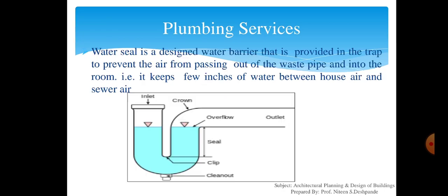Now the classification according to the use of trap, but before that we'll see what is meant by a water seal. A water seal is a designed water barrier that is provided in the trap to prevent the air from passing out of the waste pipe and into the room. That is, it keeps a few inches of water between house air and sewer air. In the diagram we can see the water which is retained, it is called a water seal.